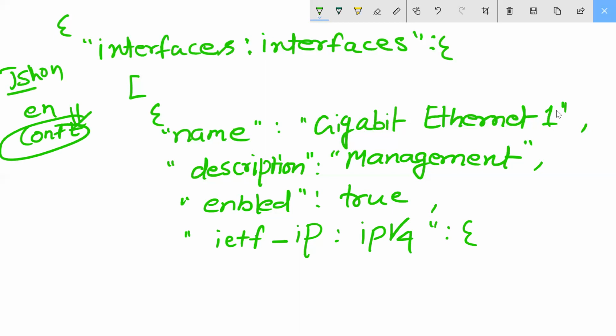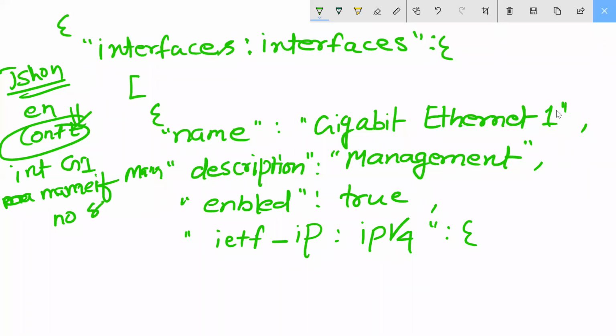Okay, I am writing here name, right? So the interface is my G1. If it is your firewall, you can use name as management. Enabled means no shutdown. Then I'm using the IP address.